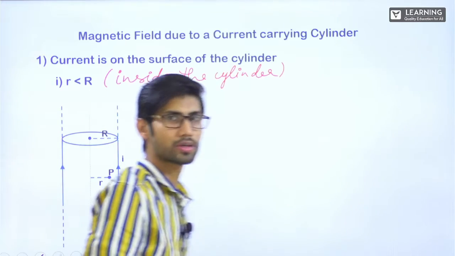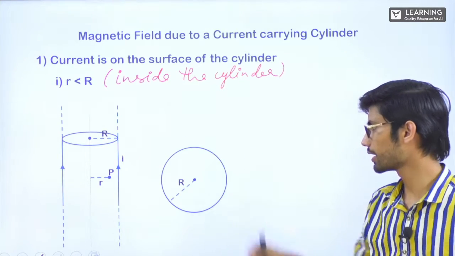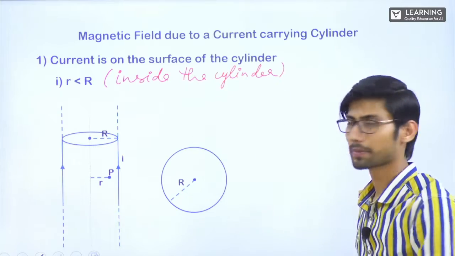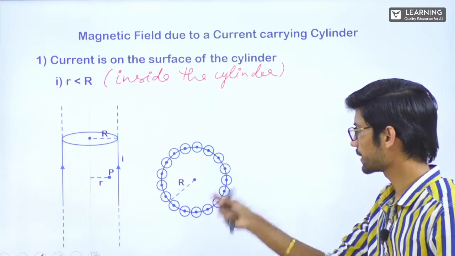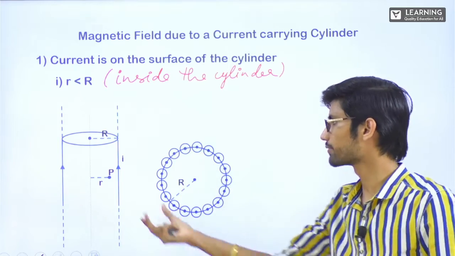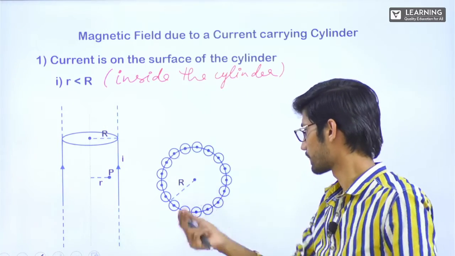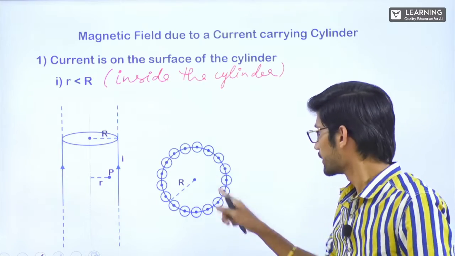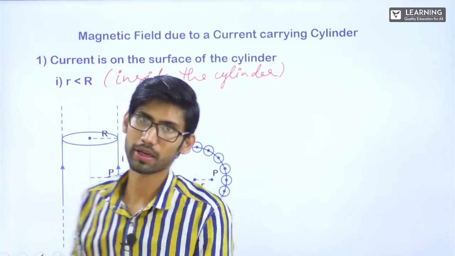For those who are not able to understand, I will show the top view of this. So this is a cylindrical wire, from top I am seeing. The current is on the outer surface like this. From top if you see, current is coming outwards, right? There is some point P here, which is at a distance of r. Here I have to find the magnetic field.